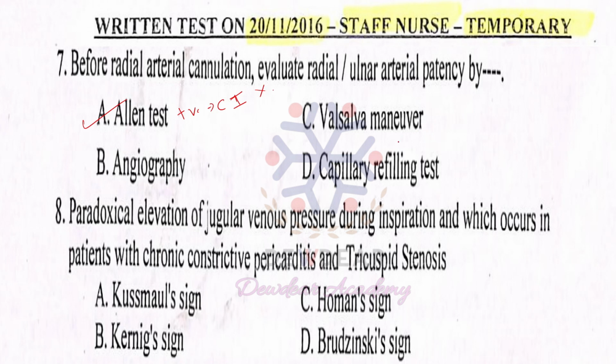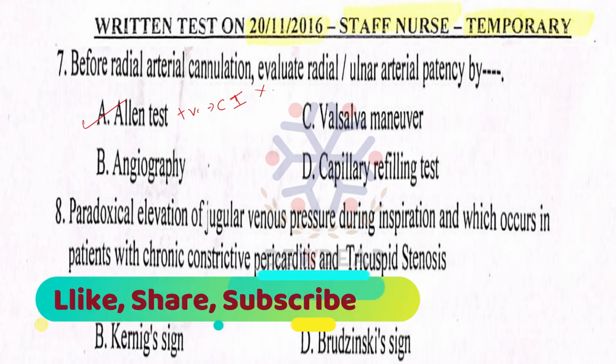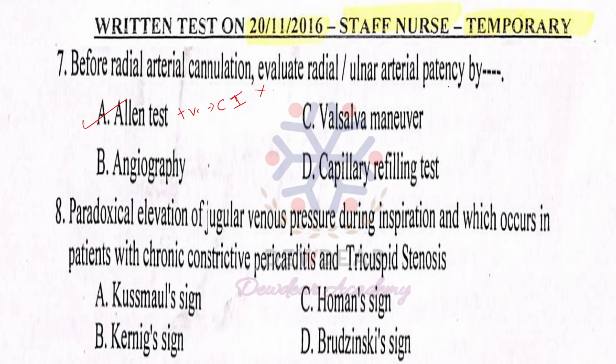Then capillary refilling test is a rapid test which is used for assessing blood flow through the peripheral tissues. Capillary refilling test is a quick test which is done on nail beds and so on. It is for assessing the blood flow through the peripheral tissues. So from all these options, before radial arterial cannulation, evaluate the radial or ulnar arterial patency by Allen's test.